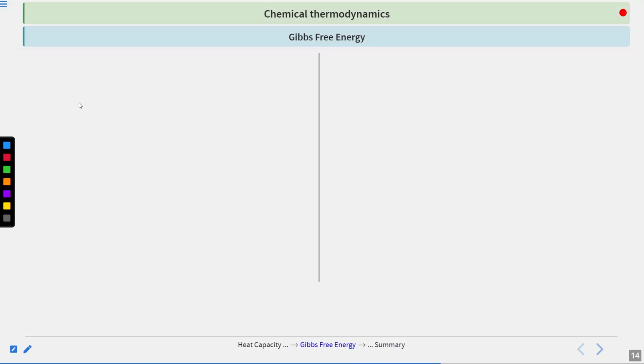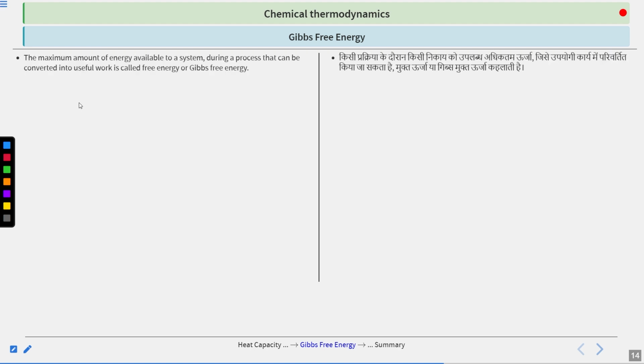Next is our Gibbs free energy, and this is the most important thermodynamic function, I would say. It is the maximum amount of energy that is available for a system during a process that can be converted into useful work. Okay, so it is basically the maximum amount of energy that is available to the system.